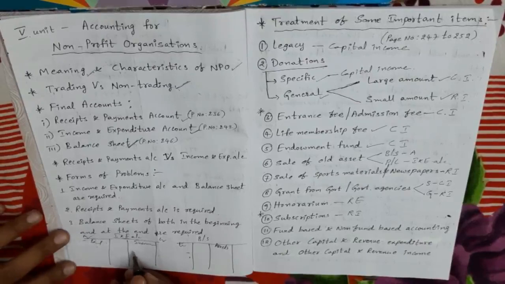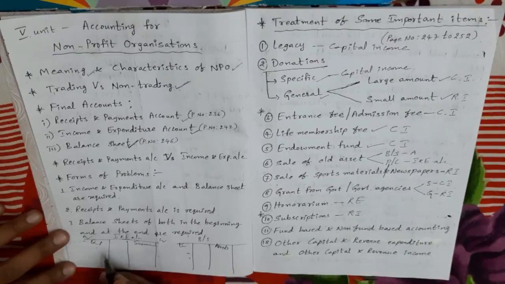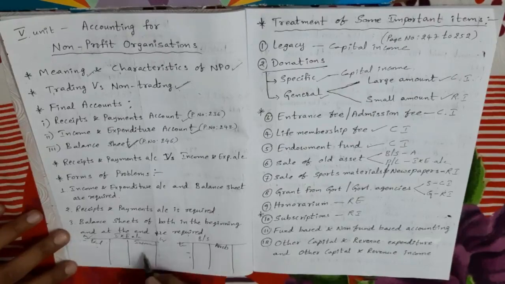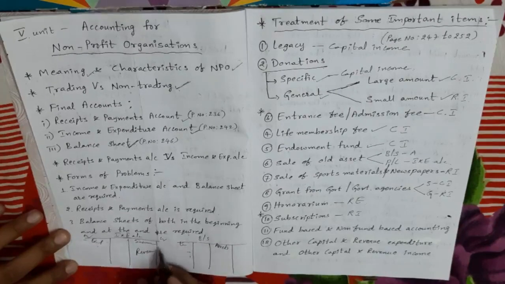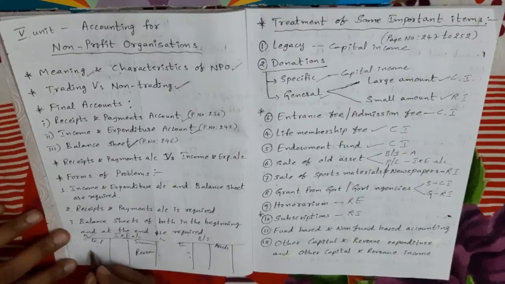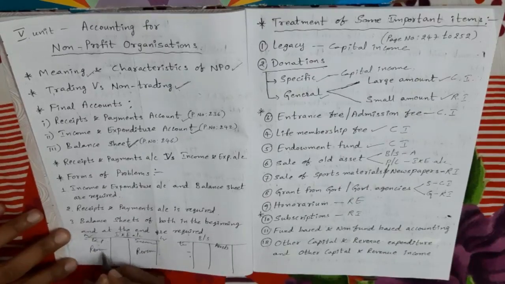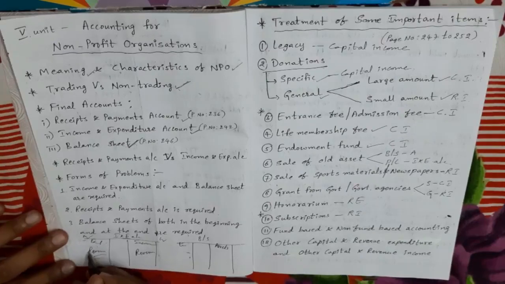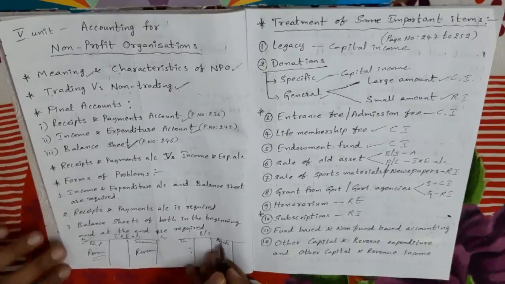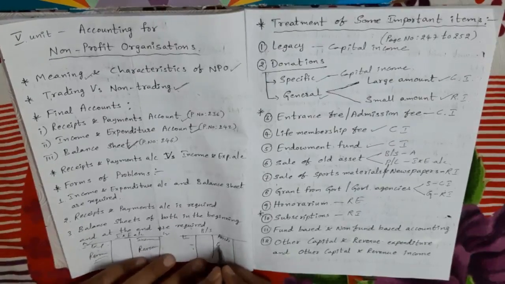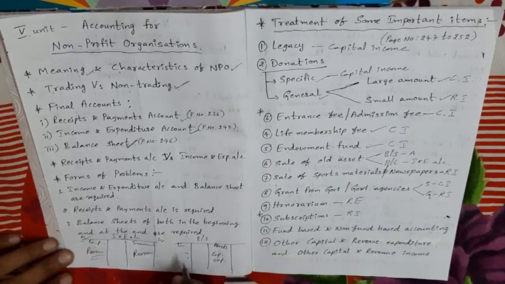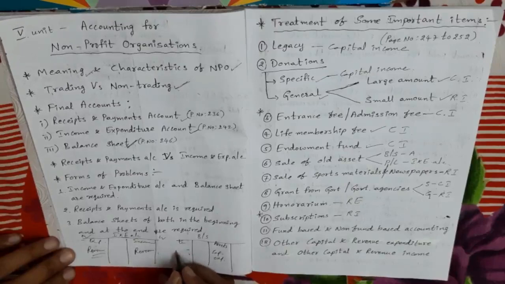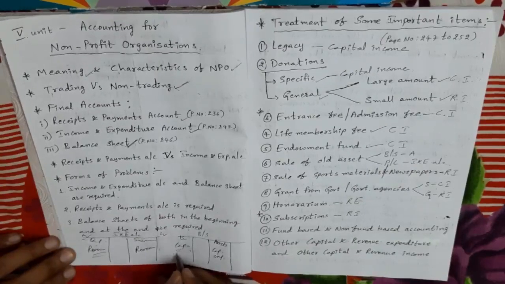My dears, remember, all the revenue items, meaning revenue income and revenue expenditure, come in the income and expenditure account. Revenue income means income and expenditure account credit side, revenue expenditure means income and expenditure account debit side. Next, in the balance sheet, on the asset side we take capital expenditure, and on the liability side we take capital income.